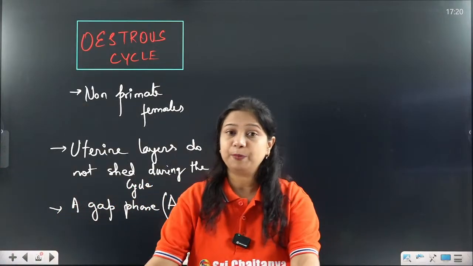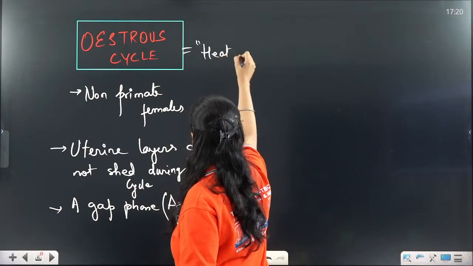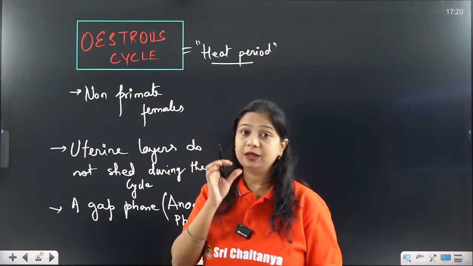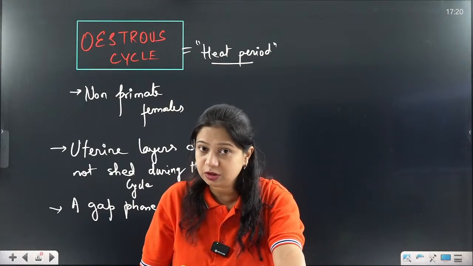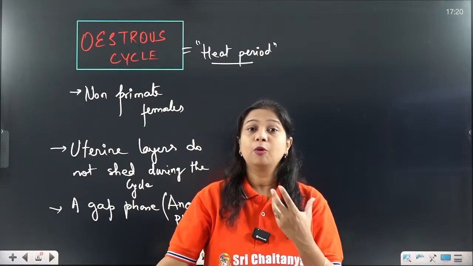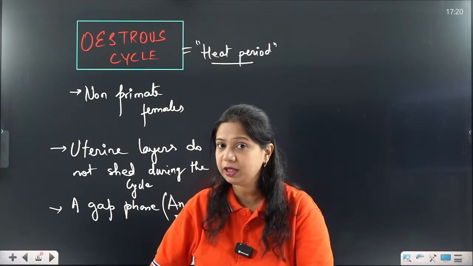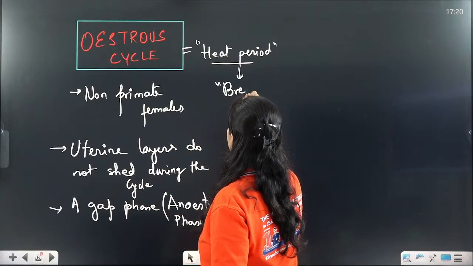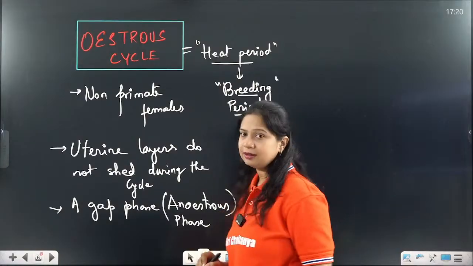So estrous cycle is commonly called the heat period, where the female produces a larger amount of body heat because of the higher amount of the hormone called estrogen. Estrogen is a thermogenic, or body temperature increasing, hormone. The hormone level increases in this period, which is called the heat period, and this is commonly called the breeding period in these animals.